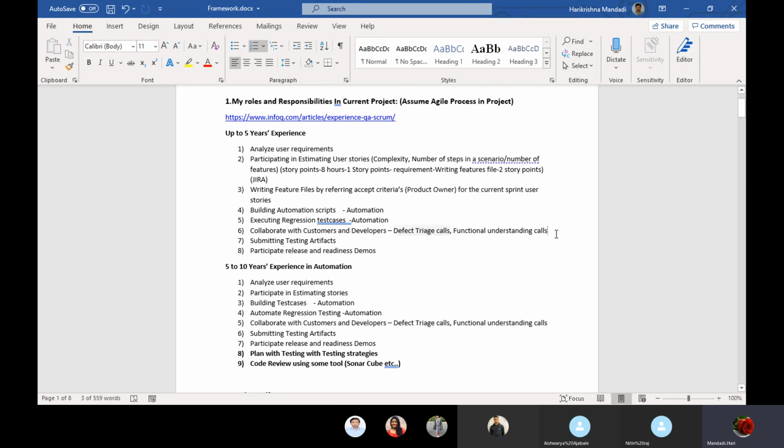And functional calls. The functional calls are when you want to understand some functionality by going through the document, and you are not able to understand. By going through the acceptance criteria or whatever document you have, requirements or user stories, you are not understanding it, then you need to interact with the developer directly.